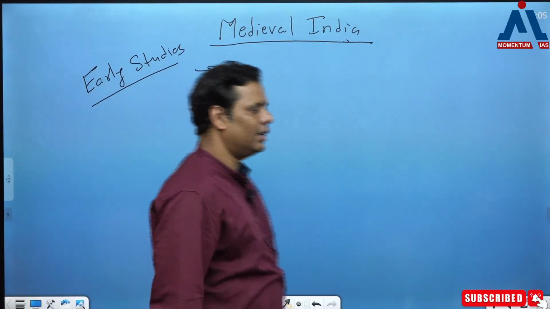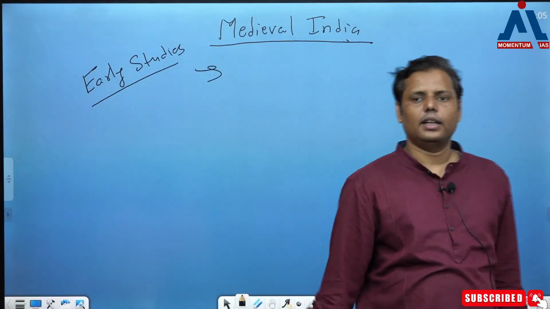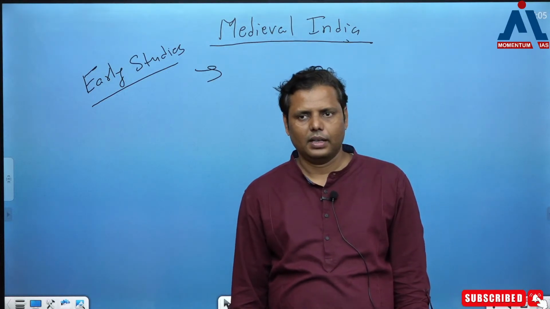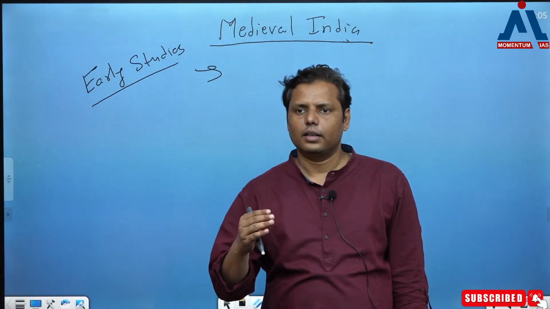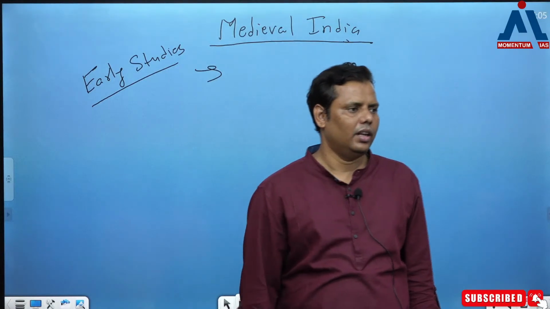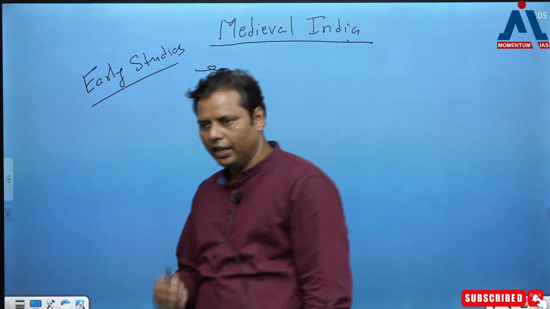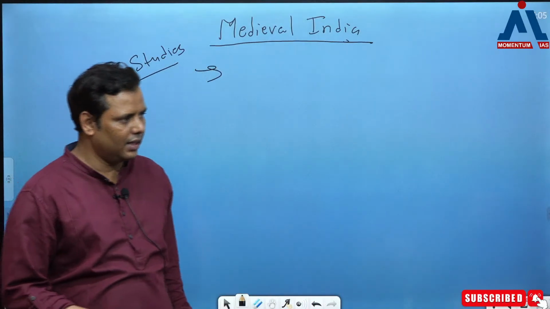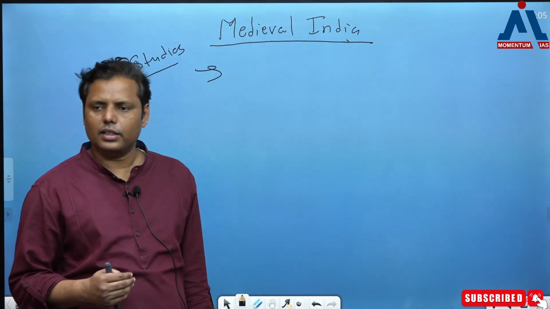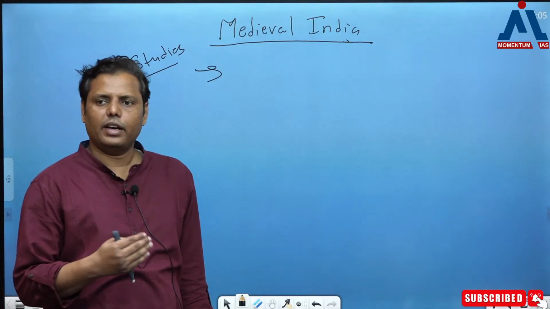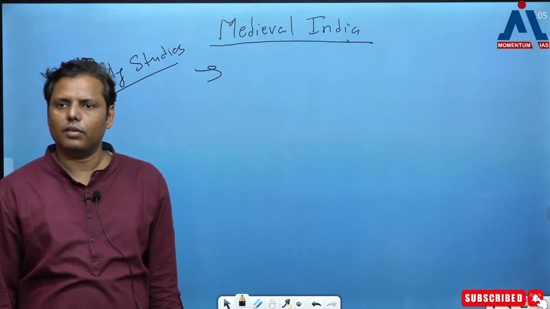As per the early studies, first of all, you understand that this kind of timeline was not there for Indian history. The periodization of Indian history was done in a very different way. There was one period which was called the Hindu period, which you know as ancient right now. Then the next period was called the Muslim period, and then the next one was called the British period.